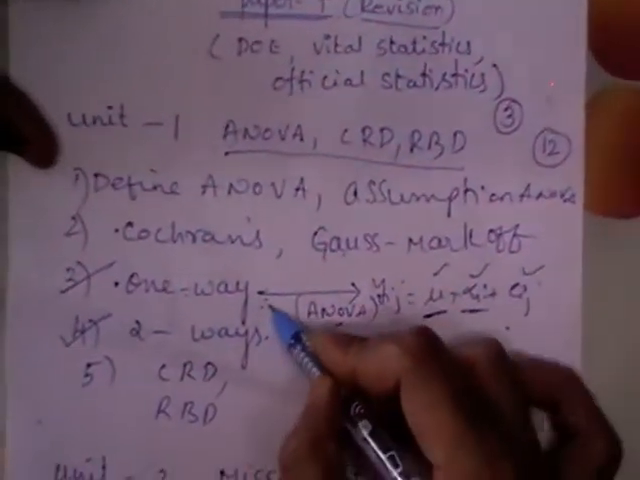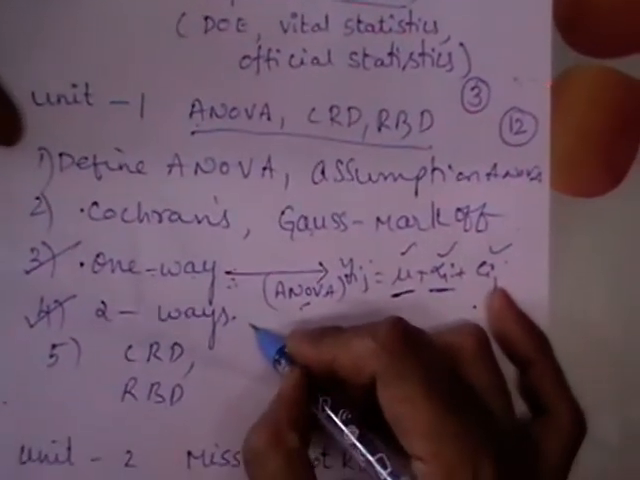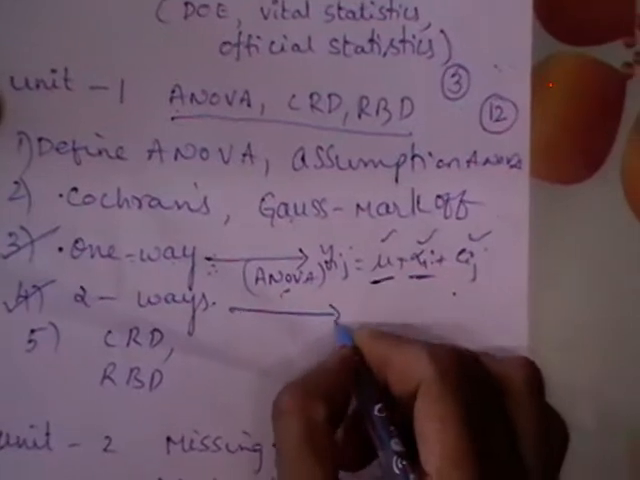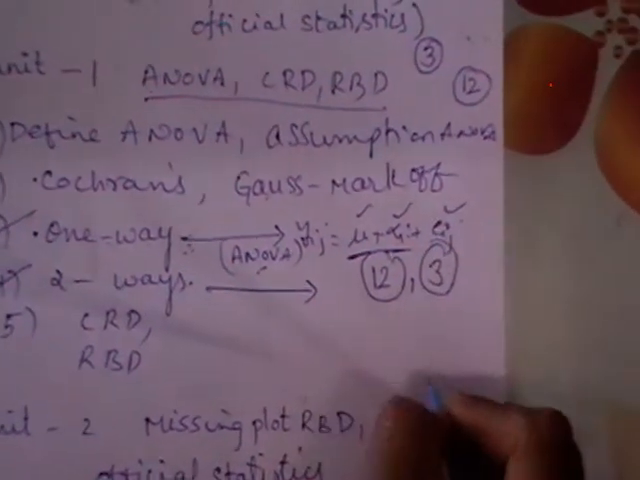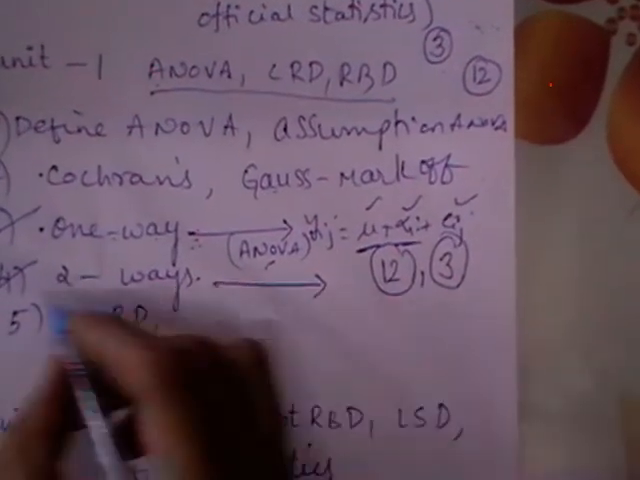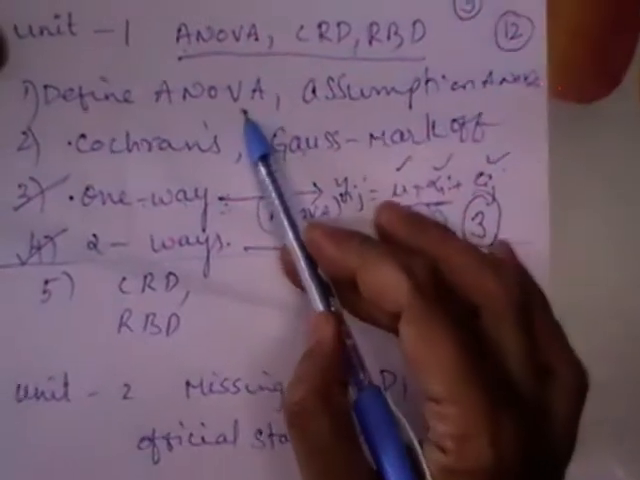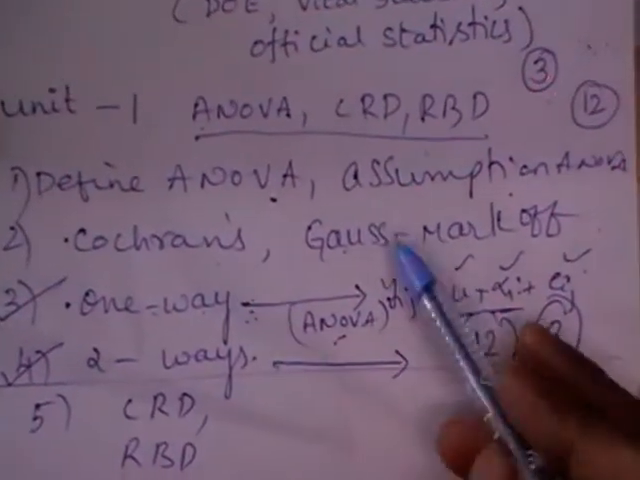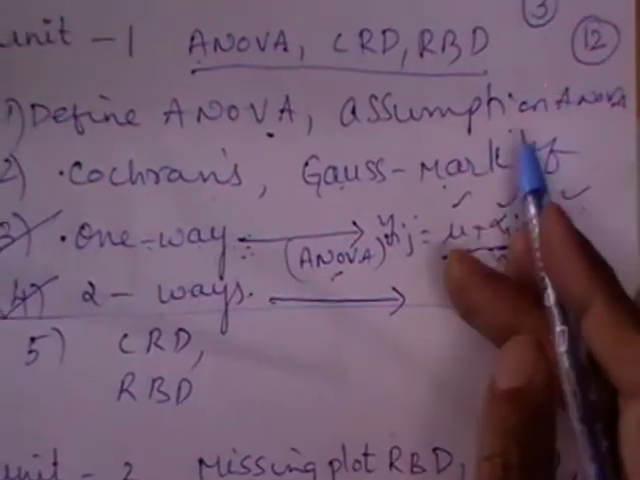I think if you can understand one way, two way is just an extension, the mathematical part will be easy. So this may be a long answer question. Any part of that you are going to get as a short answer question. So this is up to the ANOVA. Under ANOVA, define ANOVA, assumptions, Cochran's, Gauss-Markov theorem, one way, two way are the questions from ANOVA.